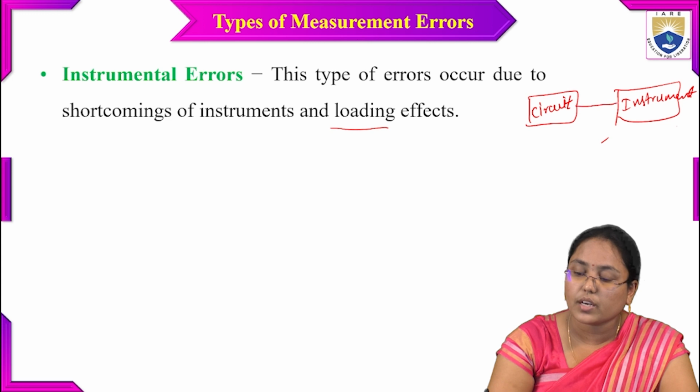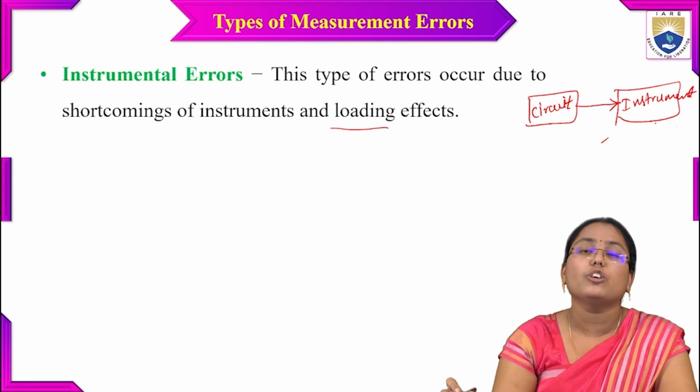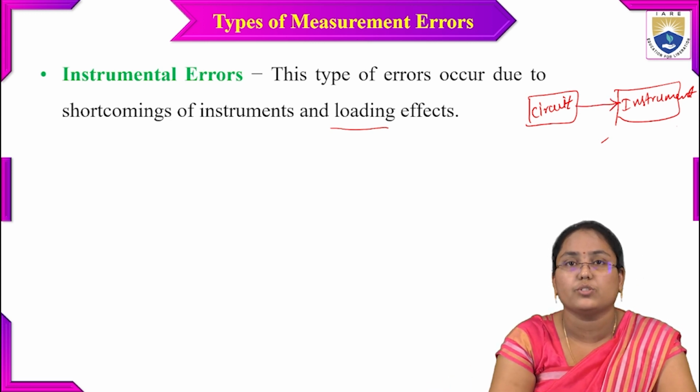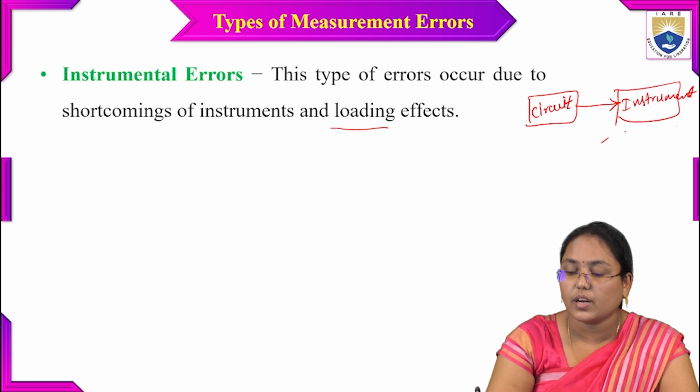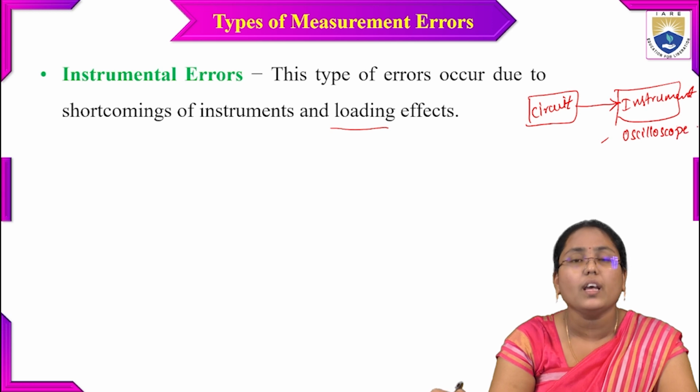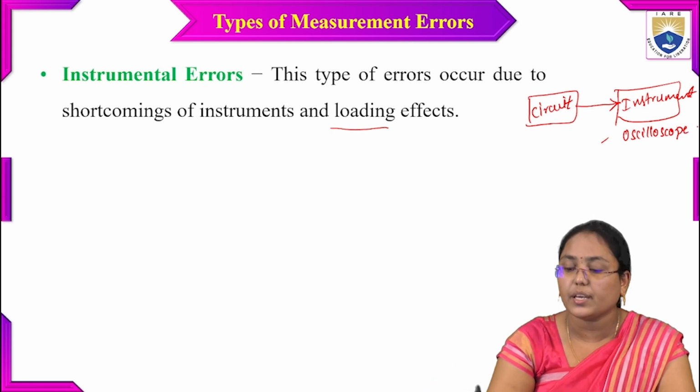This circuit output is given to the instrument in order to see certain inputs. You can think of an oscilloscope or any visualization device, or any meter you can take into consideration.